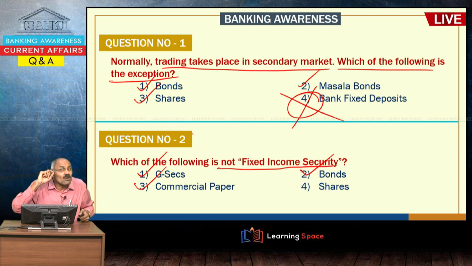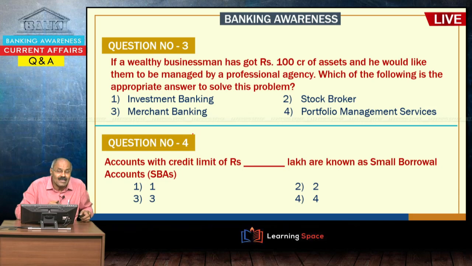If someone is talking about fixed income securities in economic parlance, please don't forget bonds, debentures, government securities, treasury bills. At the same time, commercial paper, these are all examples of fixed income securities, whereas shares are not fixed income securities. So shares are not an example of fixed income securities.